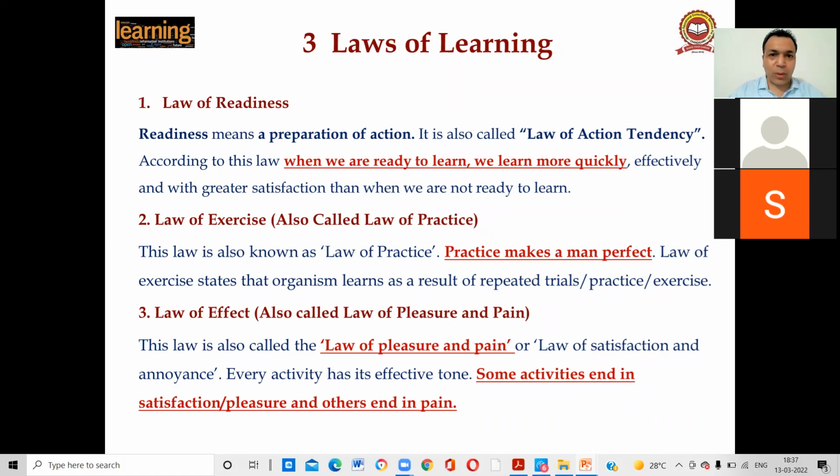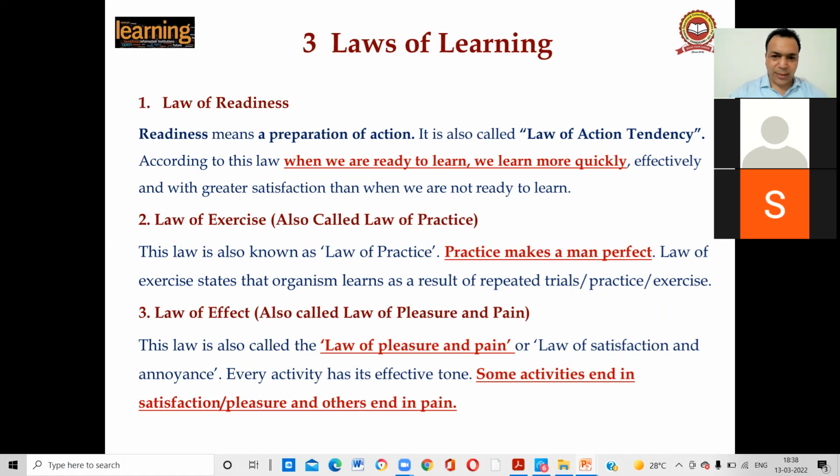For example, when the cat was hungry, the cat was not doing any action within the cage. But when a fish was placed near the cage, the fish acted as a motivation for the cat to come out of the cage. So the fish made the cat ready to come out of the cage. So make the student ready to learn first.